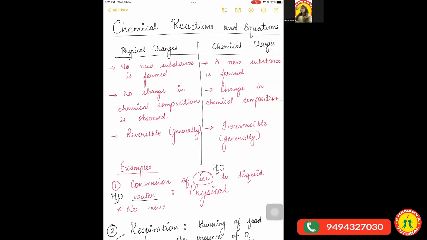For example, if we talk about ice, and if it converts into liquid water, then what is the formula of ice? It's water only in the solid state, so it is H2O. Whereas liquid water, what is the formula? H2O only. So the chemical formula remains the same, meaning that the chemical composition in case of a physical change remains the same. Whereas whenever there is a chemical change, there will be some reaction taking place during the change. And that is how we differentiate between physical changes and chemical changes.